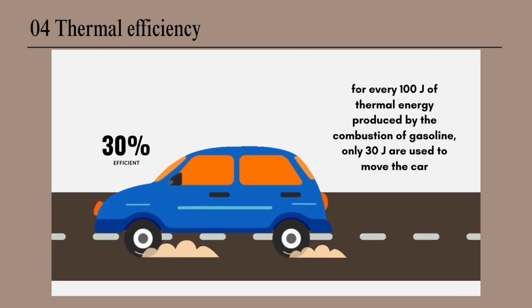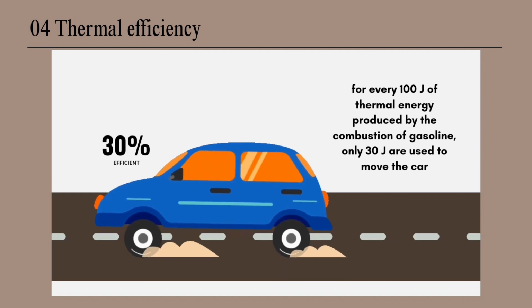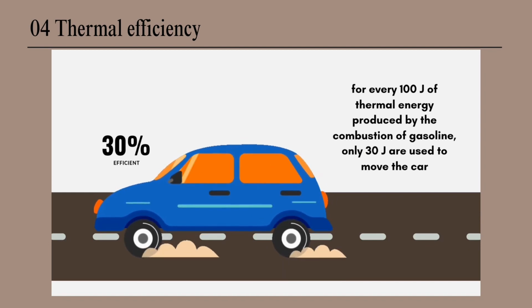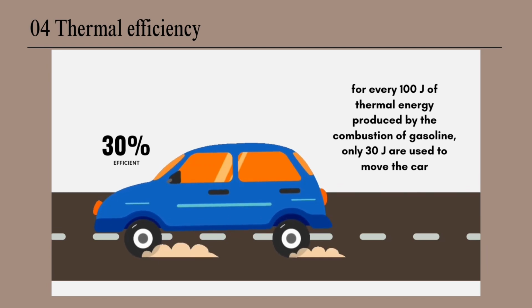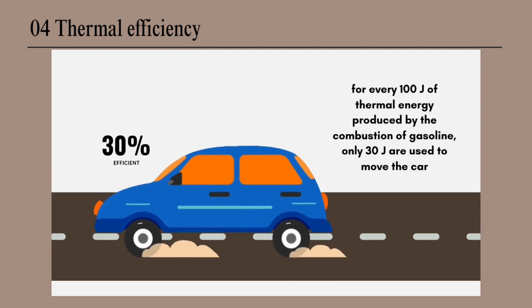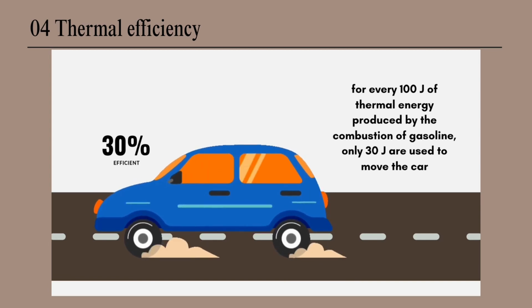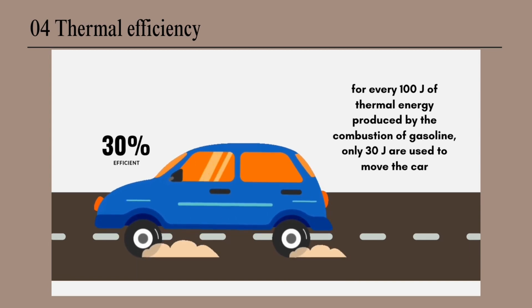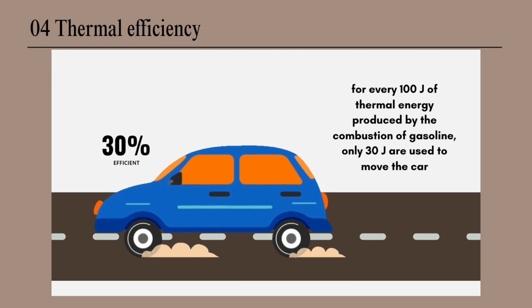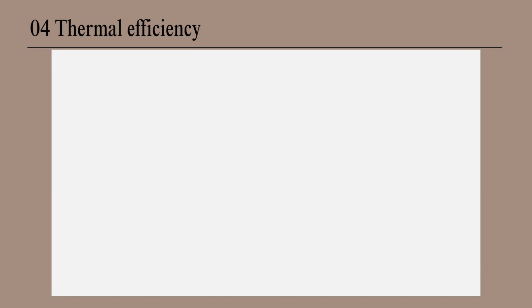For example, the engines of a car are only 30% efficient. This means that for every 100 joules of thermal energy produced by the combustion of gasoline, only 30 joules are used to move the car. Therefore, it is impossible to construct a heat engine that is 100% efficient, which can fully convert all the heat into useful work. An engine that converts energy into more work and less waste heat is said to be more efficient. Now let us look at the equation of efficiency.